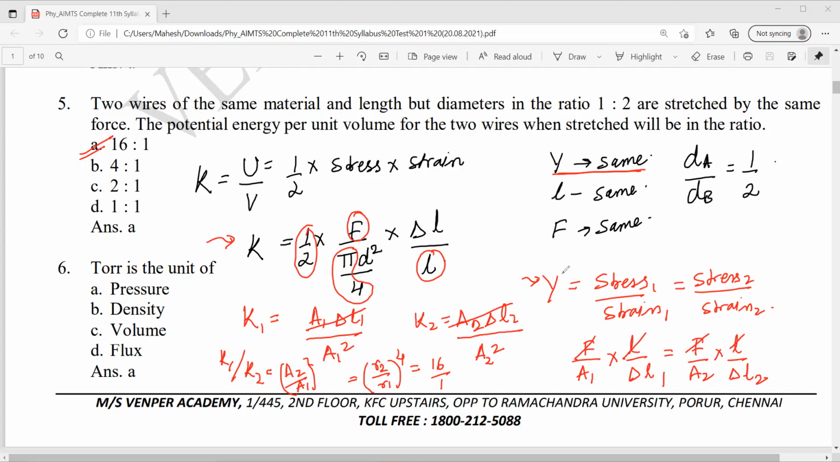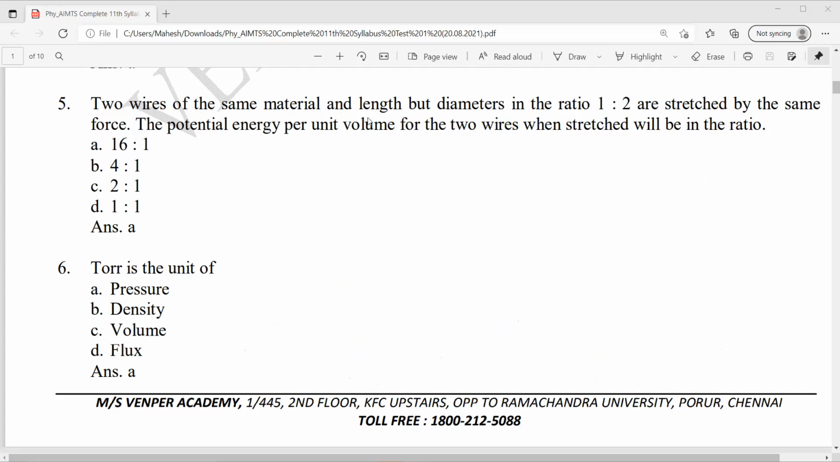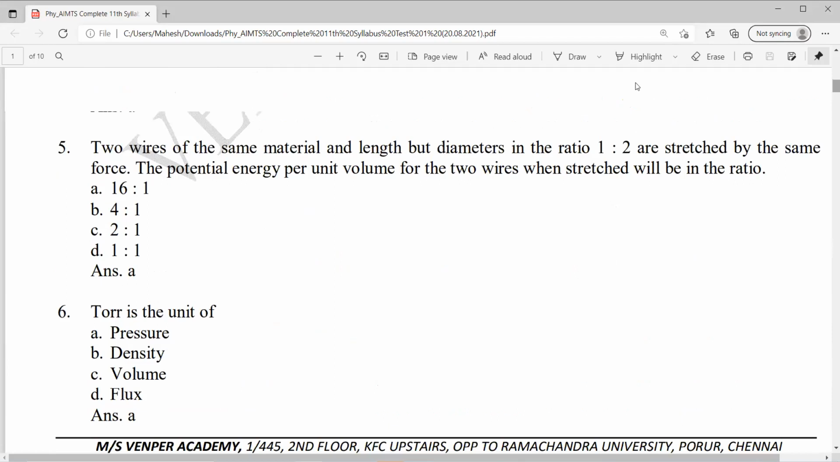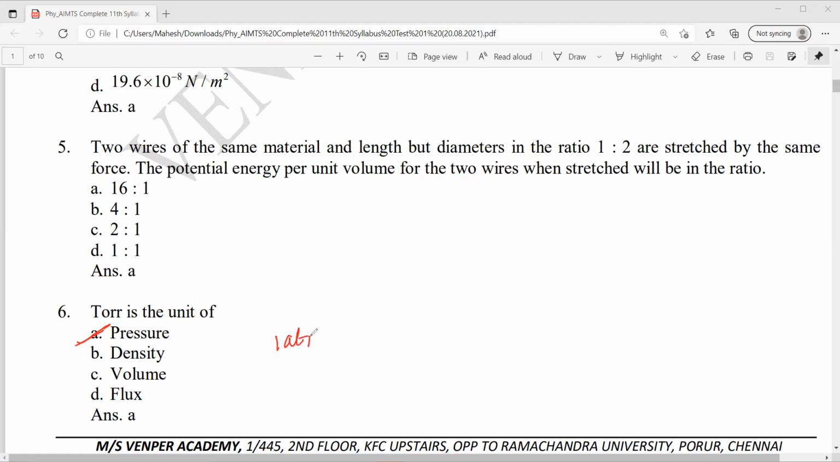Coming to the next question. Next question is, torr is the unit of pressure, right? Torr is the unit of pressure. 1 atm is equal to 760 torr. It's the unit of pressure.